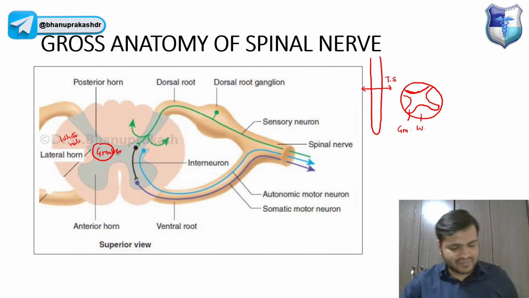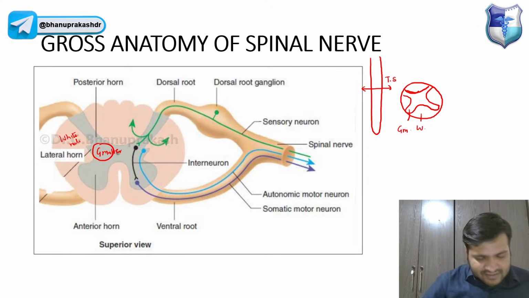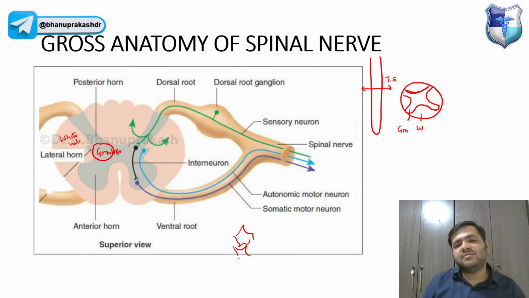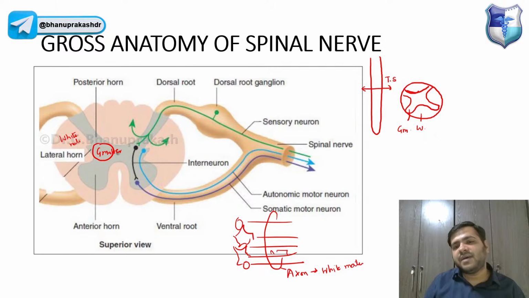Listen, guys, that is something I want you to know. I've already told you. For example, these are the neurons, so we have multiple neurons. These are the axons. Axons have a myelin sheath. This myelin sheath gives the white color, so this is called the white matter.